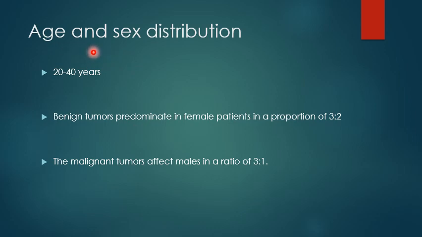Age and sex distribution of giant cell tumor. Giant cell tumor is most common in patients between an age group of 20 to 40 years. The benign version of this tumor is female predominant with a female to male ratio of 3:2, whereas the malignant version of these tumors is more predominant in males with a male to female ratio of 3:1.